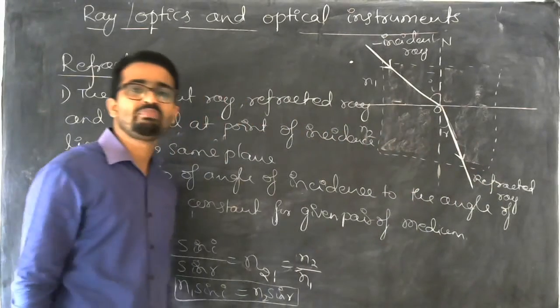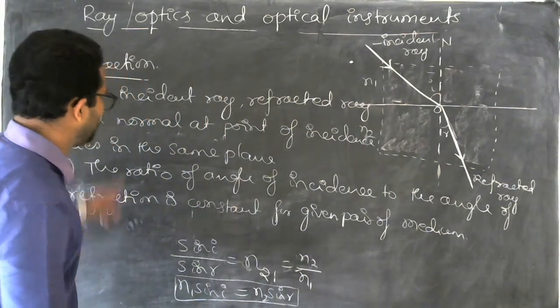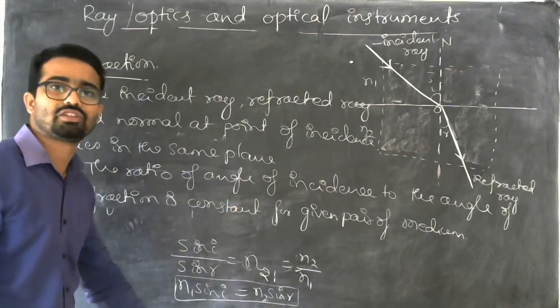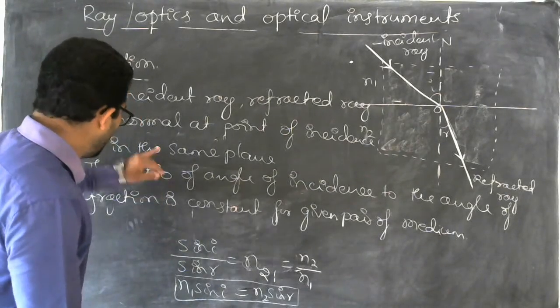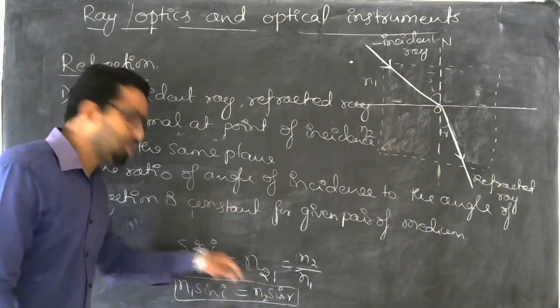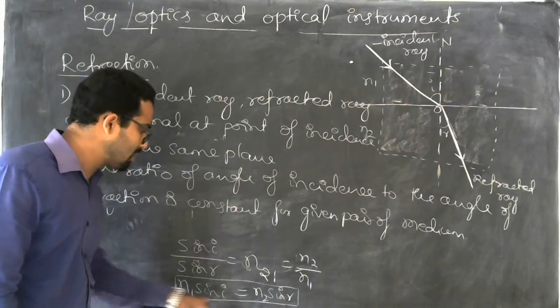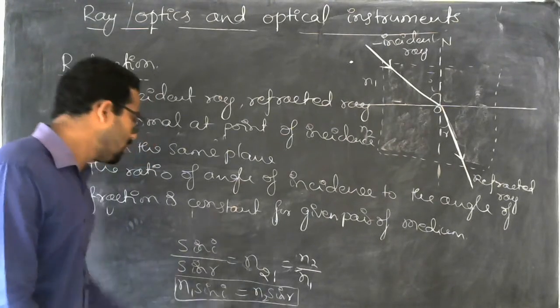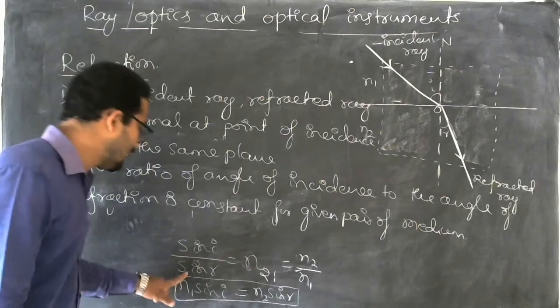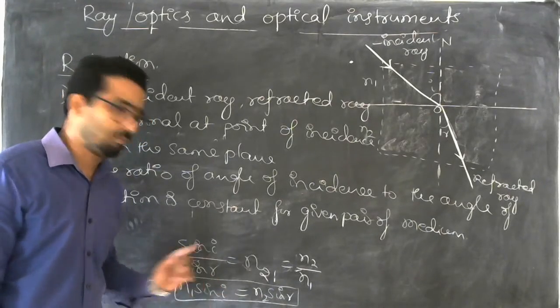So this is the second law of refraction. This is the first law of refraction. So according to the second law, a condition must be satisfied, that is n1 sin i is equal to n2 sin r, or n21 is equal to sin i divided by sin r.